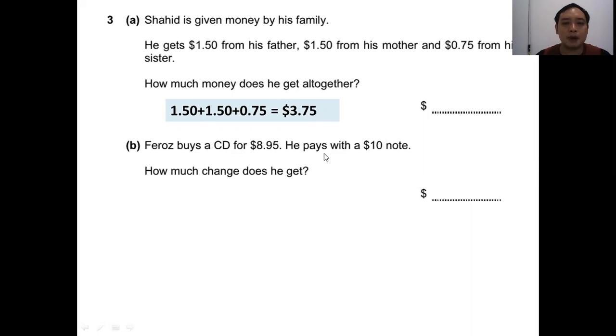B. Pharaoh buys a CD for $8.95. He pays with a $10 note. How much change does he get? Now, change, that means he will receive the money back. So you will get 10 minus 8.95 equal $1.05.